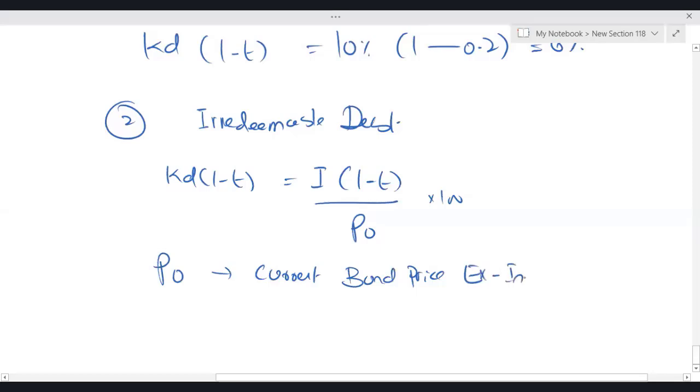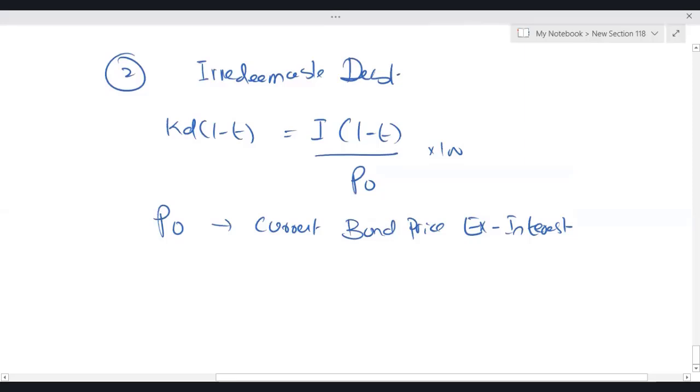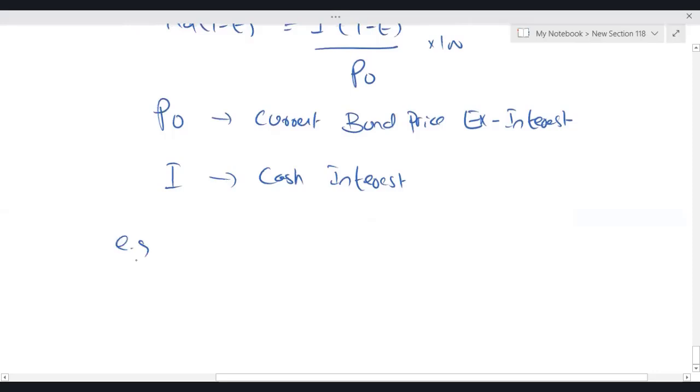P naught is the current bond price, ex interest. T is the tax rate, I is the cash interest. For example, this is 10% irredeemable bonds.